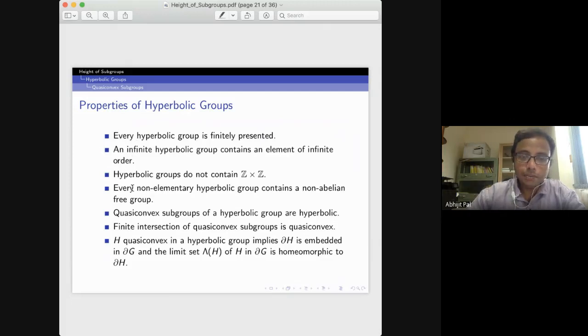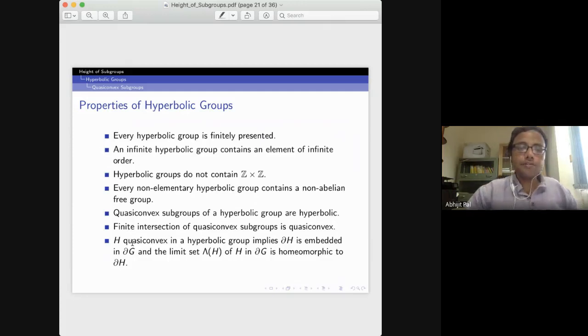So every non-elementary hyperbolic group always contains a non-abelian free group. And again, one can prove that quasi-convex subgroups of a hyperbolic group are hyperbolic, and a finite intersection of quasi-convex subgroups is again a quasi-convex subgroup.